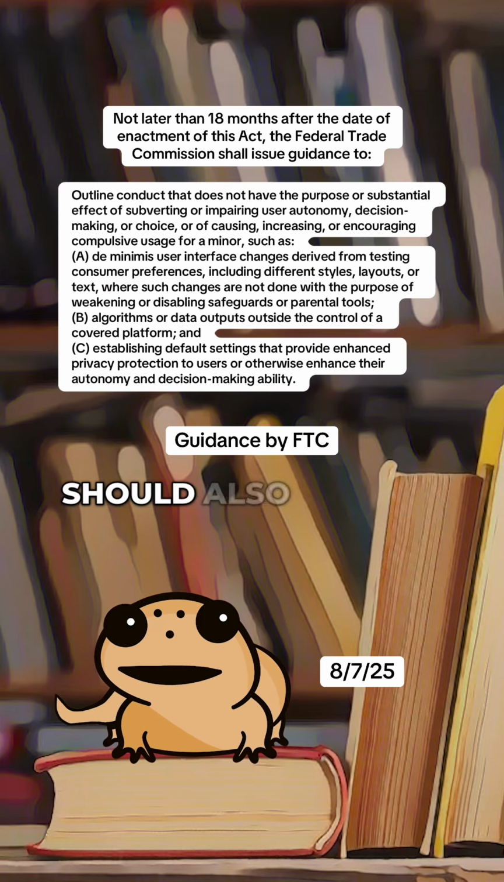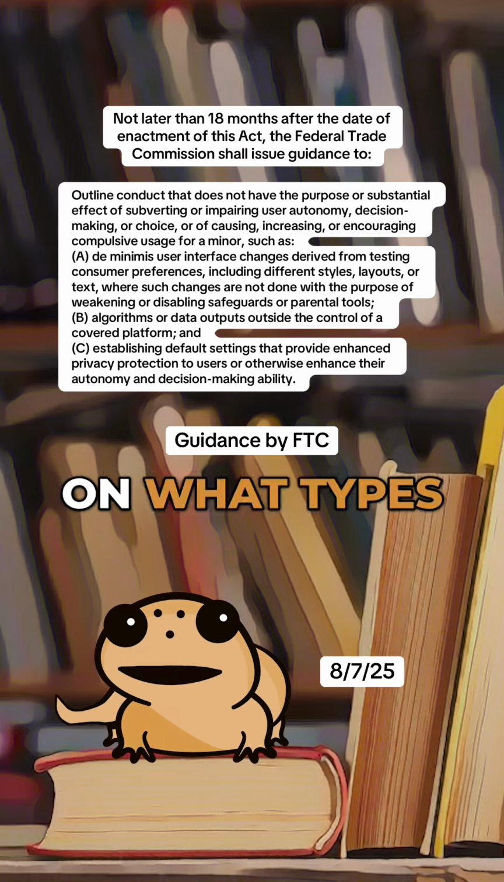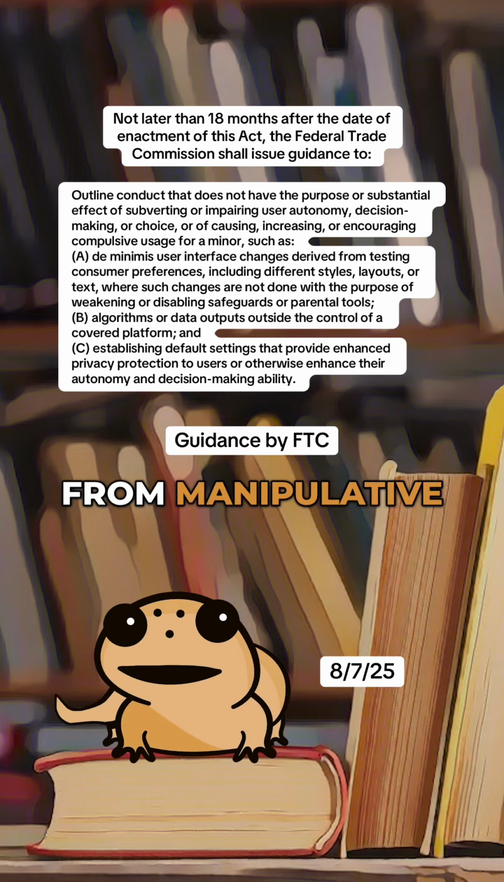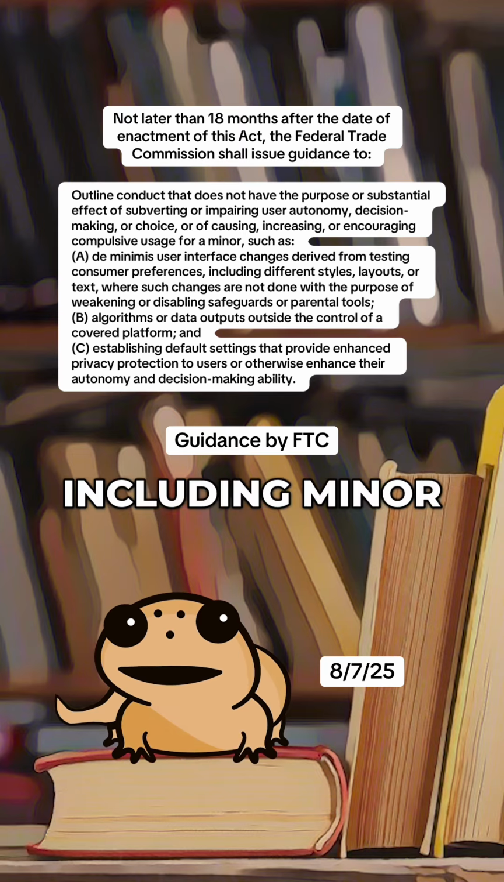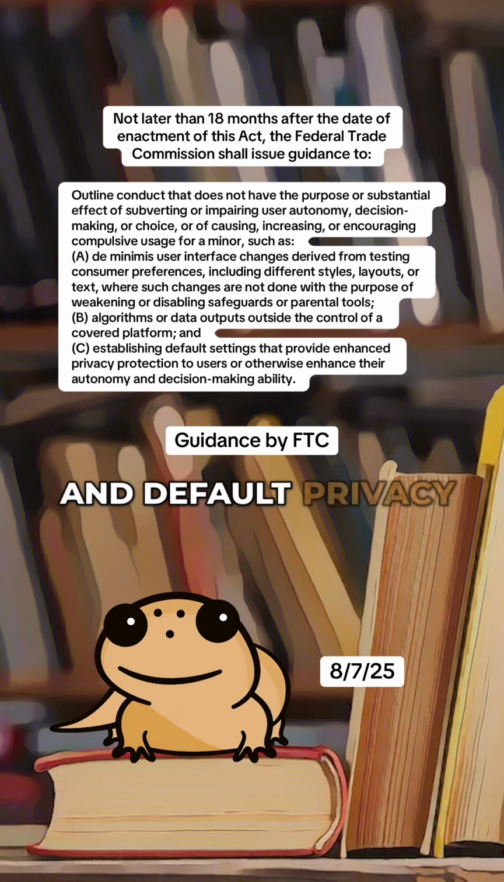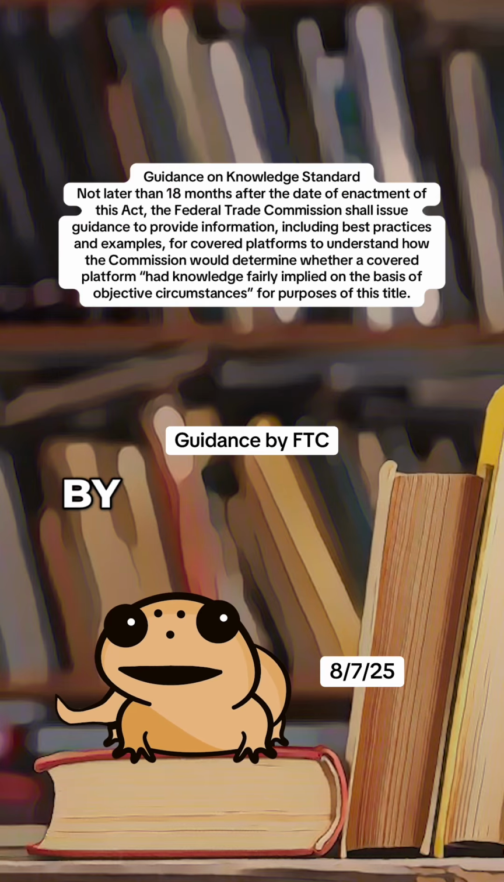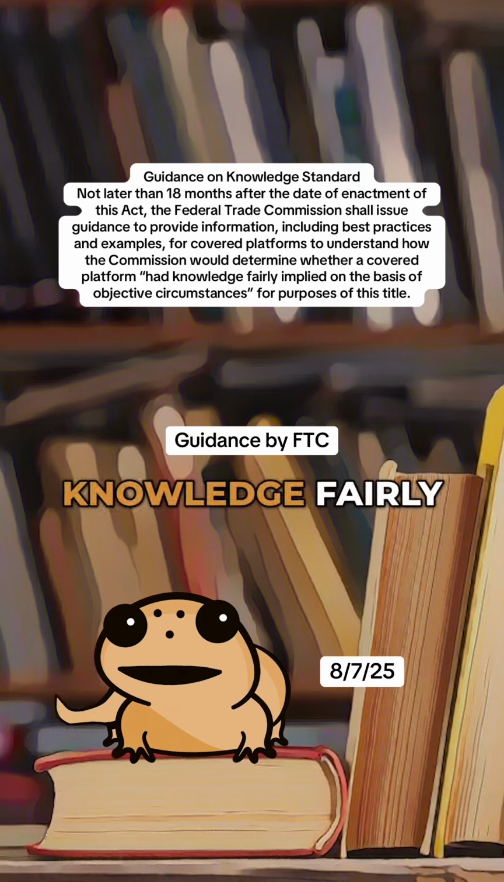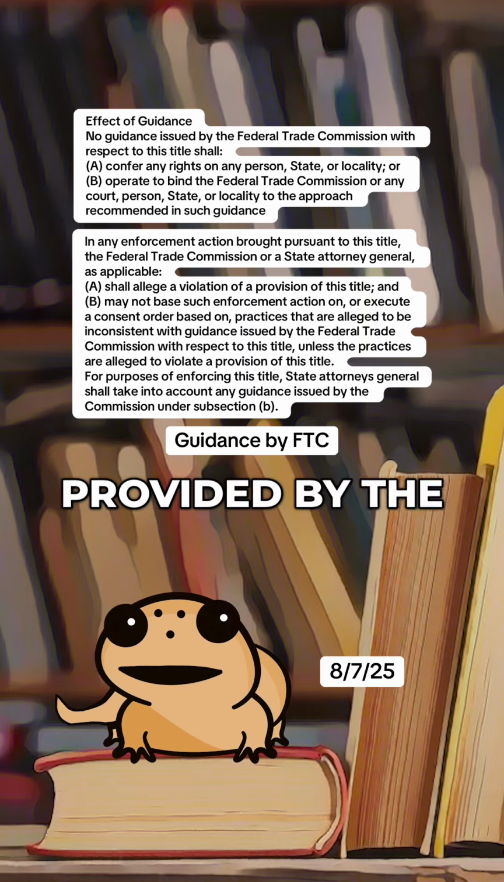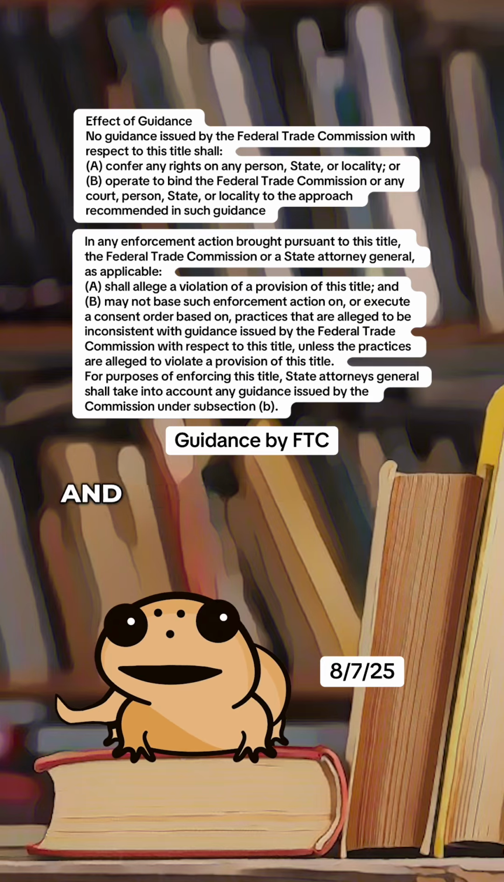This guidance should also provide clarification on what types of conduct do not violate the Act's intent to protect minors from manipulative online practices, including minor UI experiments, algorithms out of a platform's control, and default privacy settings. Guidance provided by the FTC must also include info to help platforms understand when the FTC would determine the platform had knowledge fairly implied on the basis of objective circumstances. Any guidance provided by the FTC has clearly defined limitations and use of enforcement actions, as shown above.